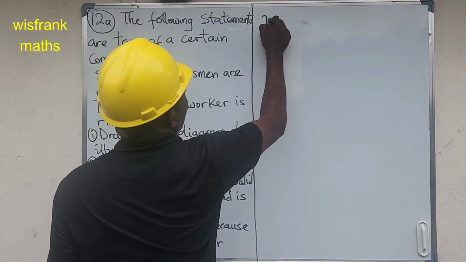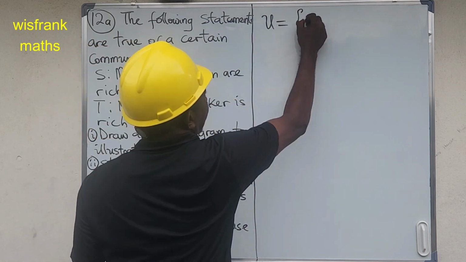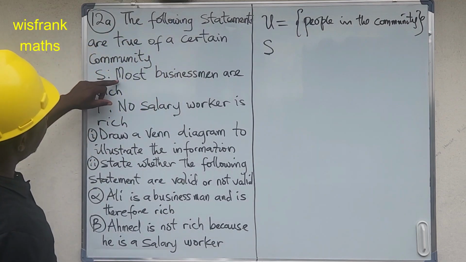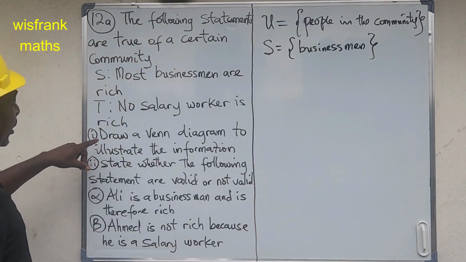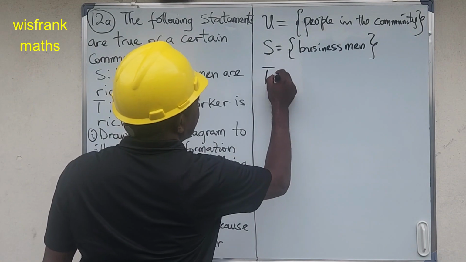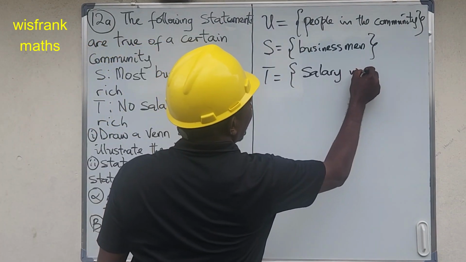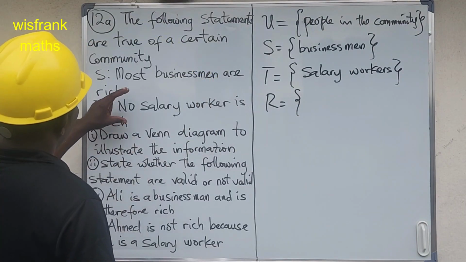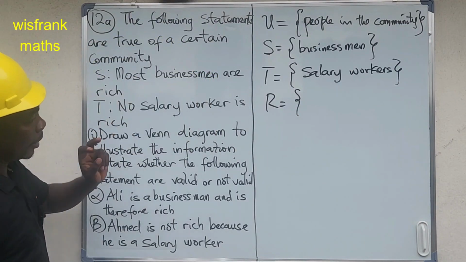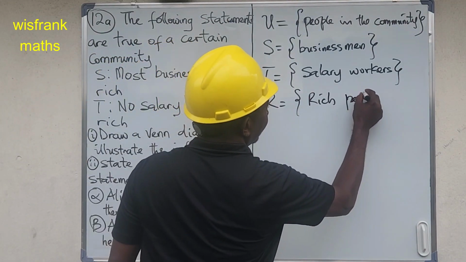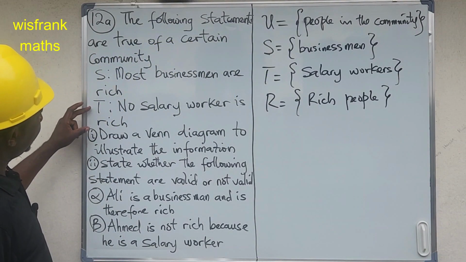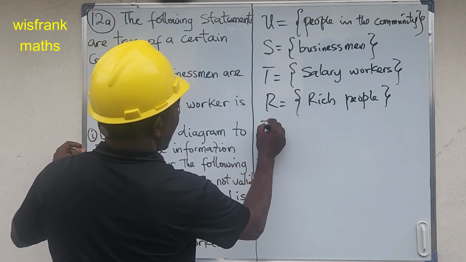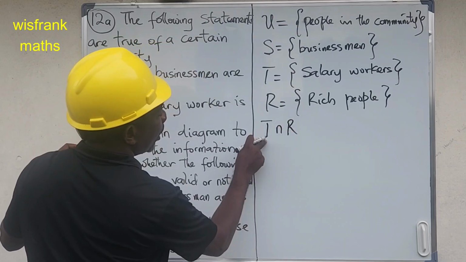We have U, which is our universal set, the people in the community. Then we have S, the businessmen. The next one, T, is the salary workers. Then let R equal the rich people. Then we look at the complement, which is T, the salary workers, and R, the rich people. That is T intersection R, the salary workers and the rich people.